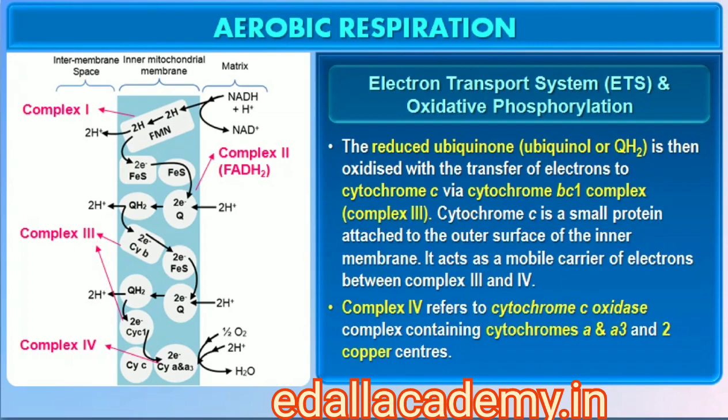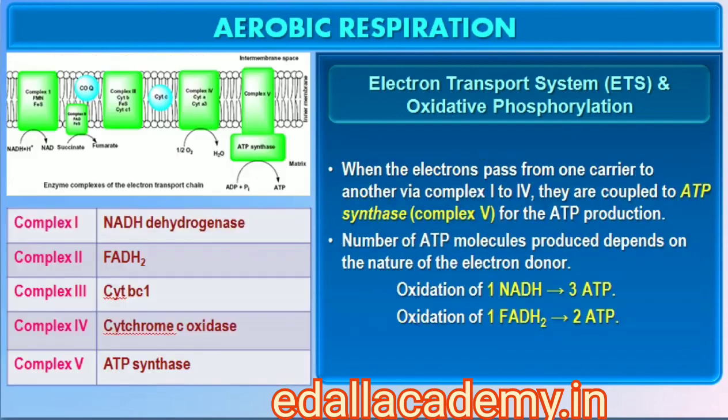Complex IV refers to cytochrome c oxidase complex containing cytochromes a and a3 and 2 copper centers. When the electrons pass from one carrier to another via complex IV in the electron transport chain, they are coupled to ATP synthase, complex V, for the production of ATP from ADP and inorganic phosphate. The number of ATP molecules synthesized depends on the nature of the electron donor. Oxidation of one molecule of NADH gives rise to 3 molecules of ATP, while that of one molecule of FADH2 produces 2 molecules of ATP.